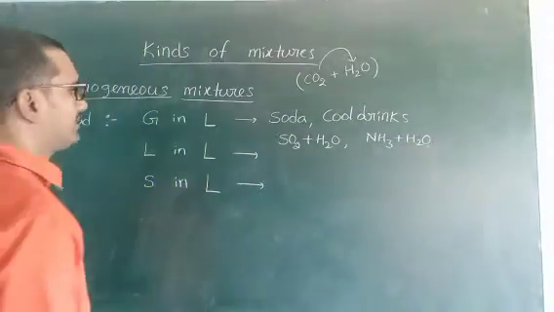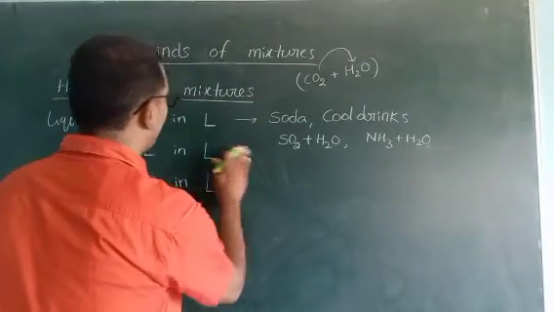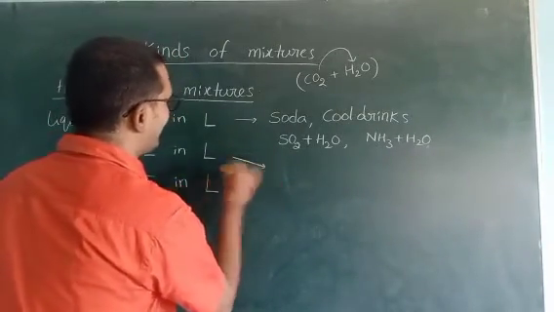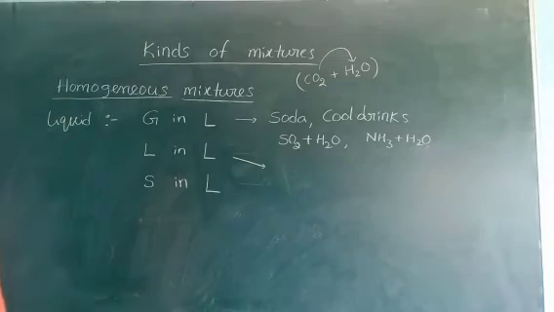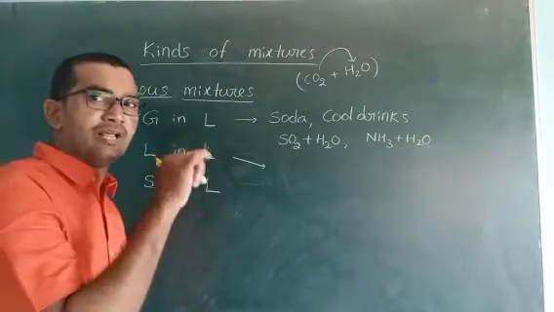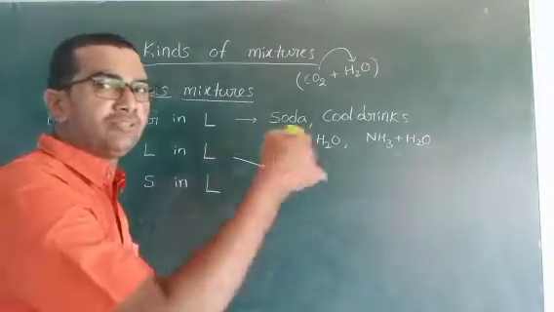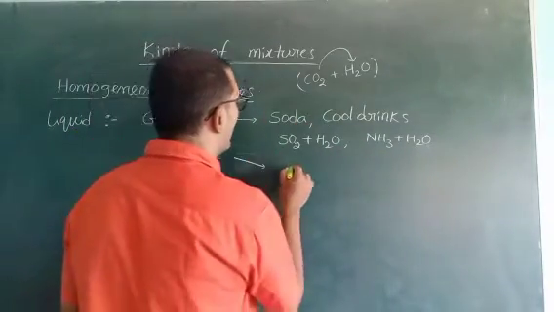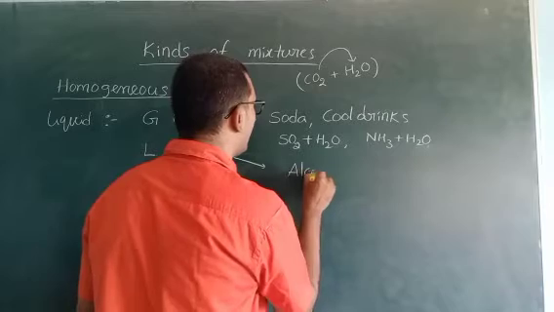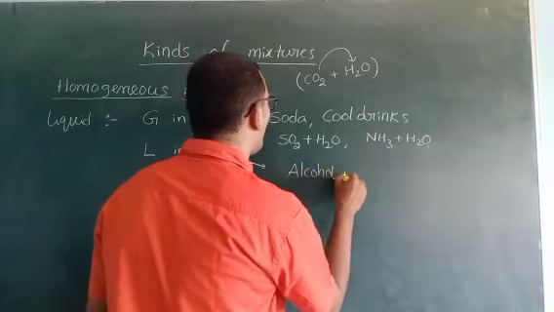Now come to the second category, liquid in liquid type. Liquid in liquid type means take a liquid, it is dissolved in the liquid. We know very well, alcohol plus water.